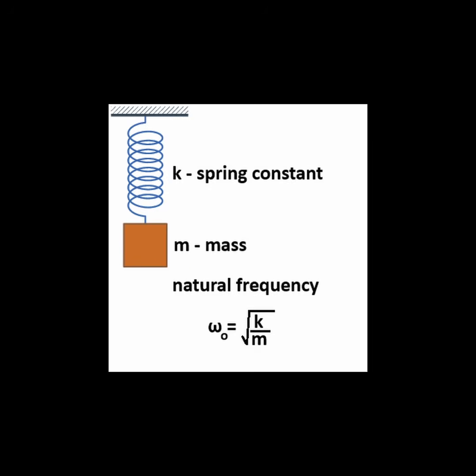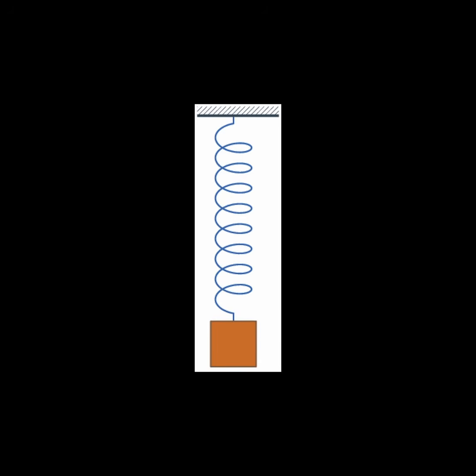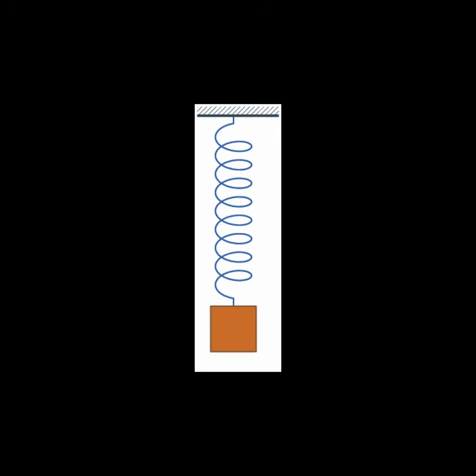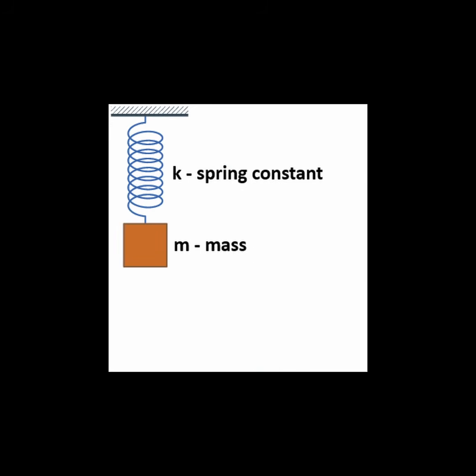the attached body. If m is made larger, the natural frequency reduces, meaning it takes longer to oscillate back and forth. If the spring is made stiffer, meaning k becomes larger, then the oscillation becomes faster. Notice that k and m are both properties of the system. They are not affected by how we pull or push the mass to start it in motion. This means that omega naught, its natural frequency of oscillation, is how the system wants to vibrate on its own.